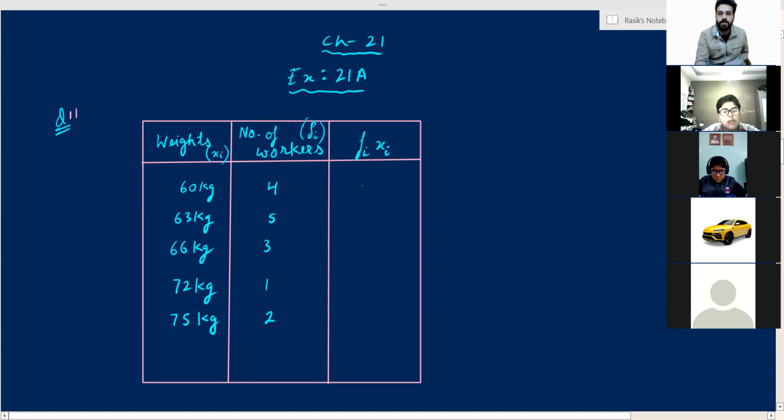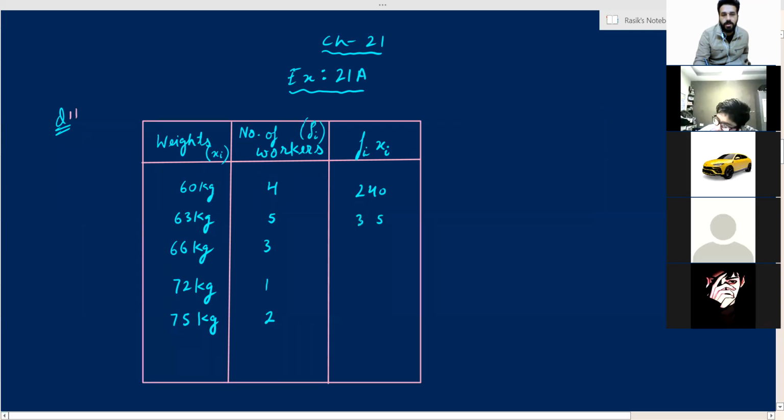60 into 4, 240. 63 into 5, 5 threes are 15, so 315. 66 into 3, 198. 72 into 1, 72. 75 into 2, 150. Now, draw another line at the bottom.